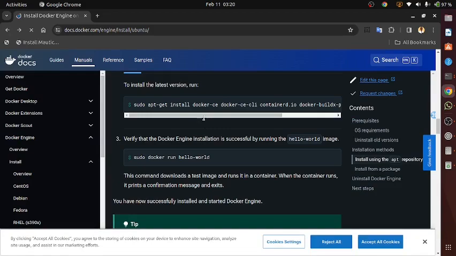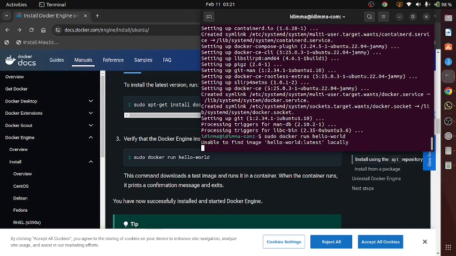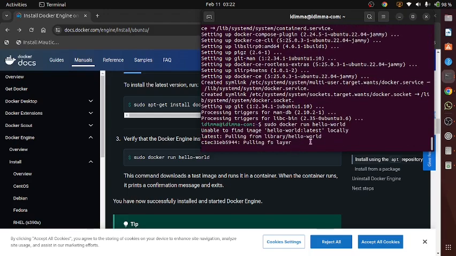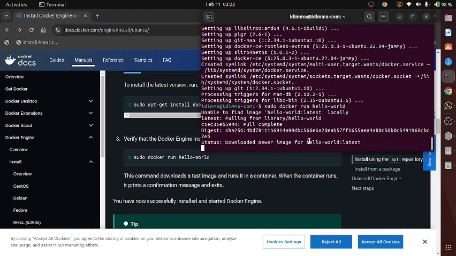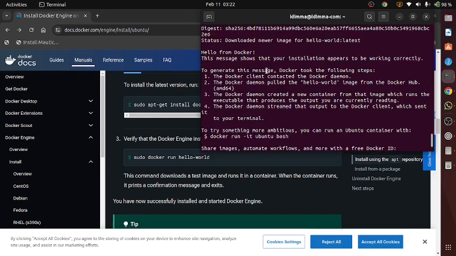So having installed Docker, we can confirm it's installed. Good, it has installed. Now I'm going to test my Docker installation. Did it work? Correct, my Docker installation worked. So I have hello from Docker. This message shows that your installation appears to be working correctly.